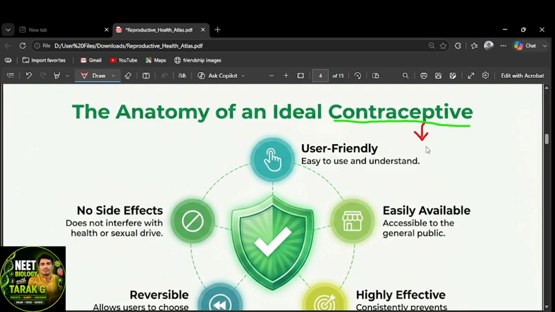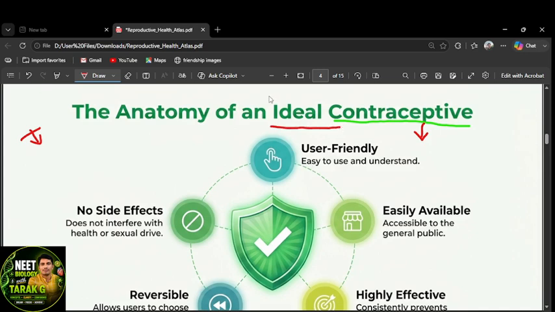Why are we stopping the pregnancy? As I told you in the family planning programs, the population is growing and should stop growing. What should you do? Use some contraceptives. An ideal contraceptive should have some properties.